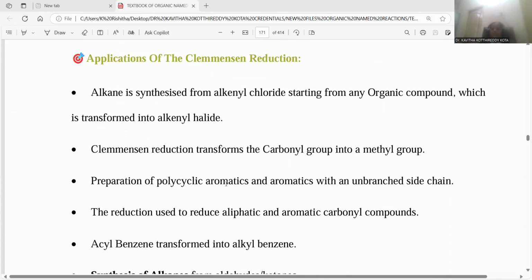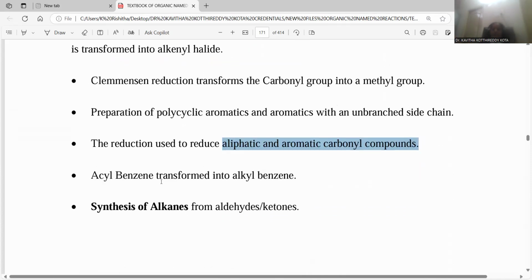Preparation of polycyclic aromatics is possible, and aromatics with unsaturated side chains are also accomplished by means of this Clemmensen reduction process. Aromatization is the characterization. The reduction is used to produce aliphatic and aromatic compounds from carbonyl compounds. Both aliphatic as well as aromatic carbonyl compounds are reduced by this process irrespective of their nature. Acyl benzene is transformed into alkyl benzene. Wherever a ketonic group is there, it is totally transformed into alkyl functionality, it being a complete reducing agent.